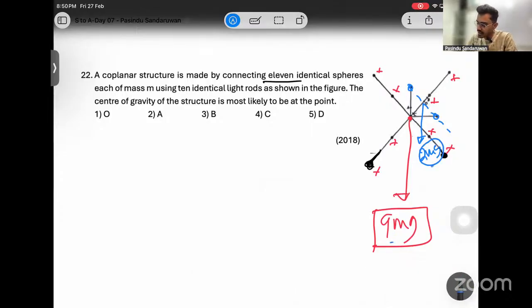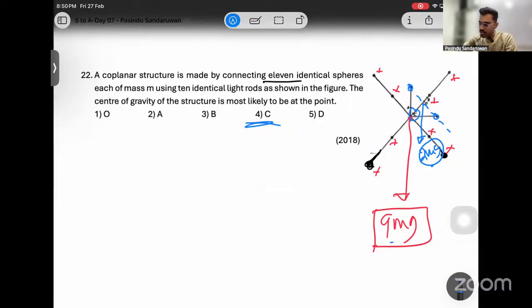Then 2 mg and 9 mg. The center of gravity should be more towards 9 mg. 9 mg is more than 4 times 2 mg. Then it should be more towards the 9 mg side. Then the only given point is point C. It should be C. Right? So likewise, you should be able to see the symmetricness and everything. Symmetricness plays a role.